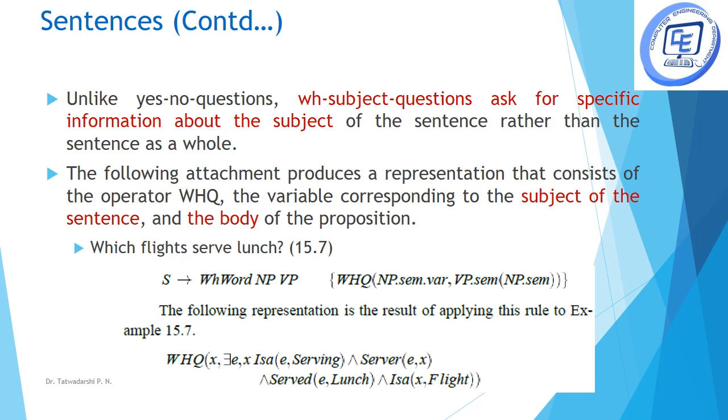This is why we insert a new variable in this type of representation, that is X. The rest of the predicate logic remains as it is for a declarative type of sentence. The only variation is that we include a new variable X, which tells the resolution technique what type of WH question it is, and the operator used here is WHQ.